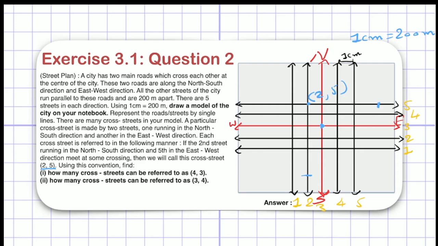Let me give you an example. What if I want to name this street? What will be the name of this cross street? I have to draw two brackets here, in which I write two numbers with a comma between them, right?